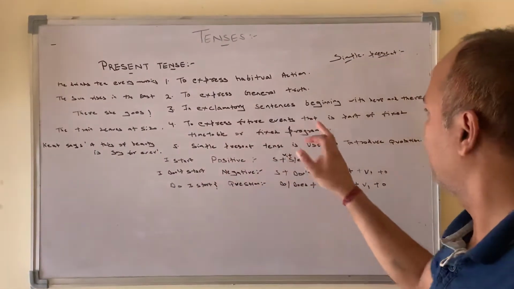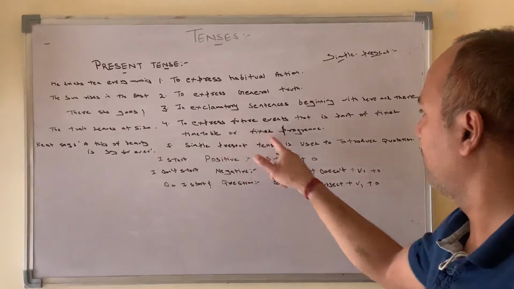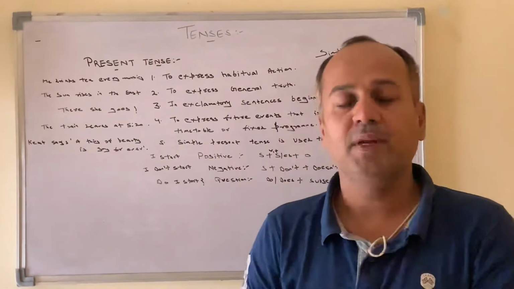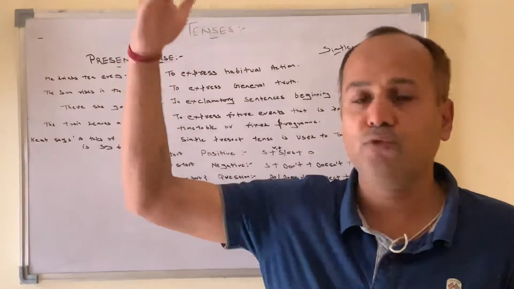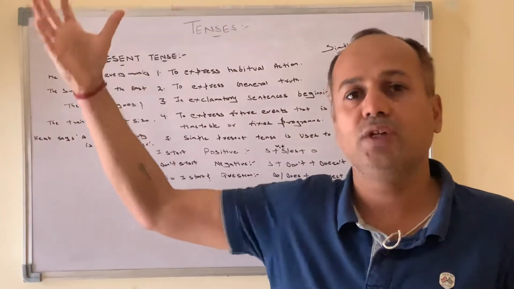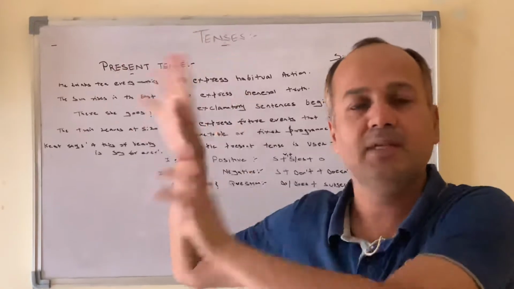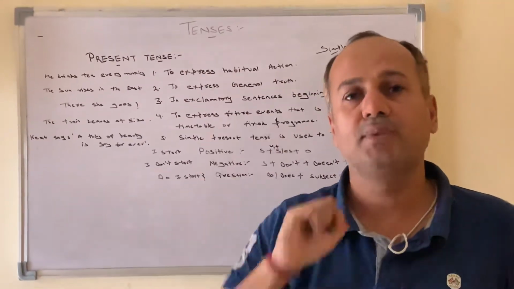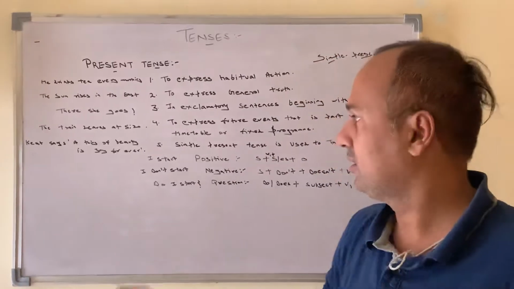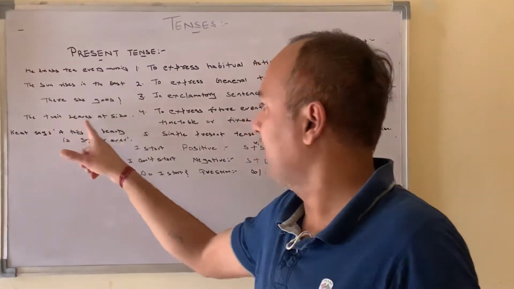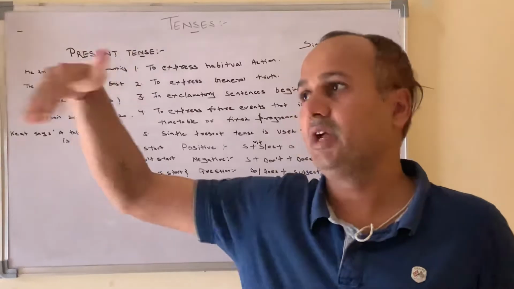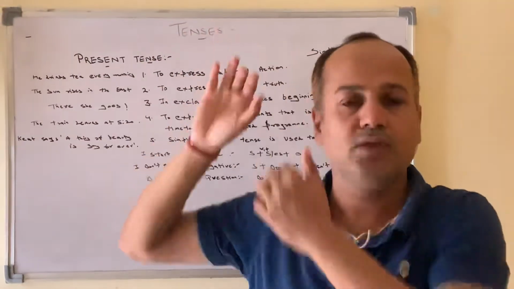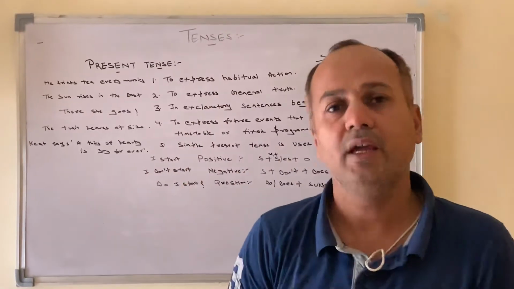To express future events that are part of a fixed timetable or fixed program. Fourth and most important part. Simple present tense is used to express future events. In the future, where a particular timetable is fixed, there we use the simple present tense. For example, the train leaves at 5:20. It is a future event. The timetable is already fixed in the future, and the train leaves at 5:20 a.m.